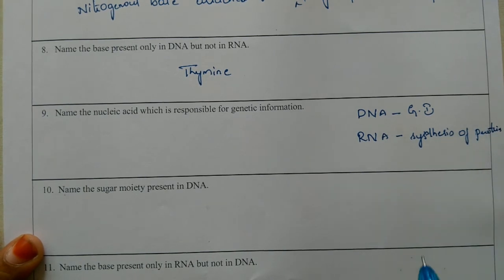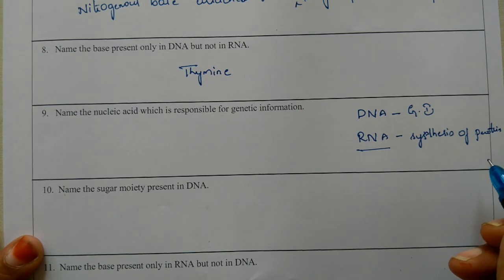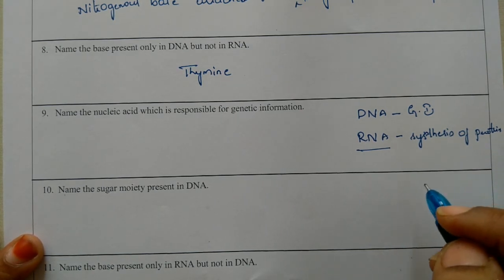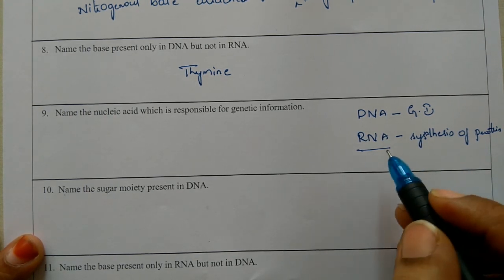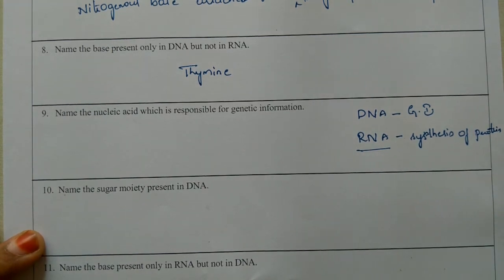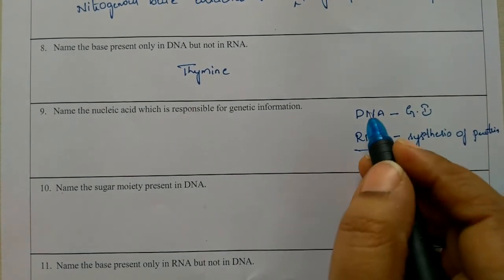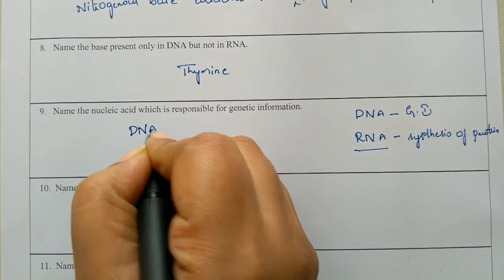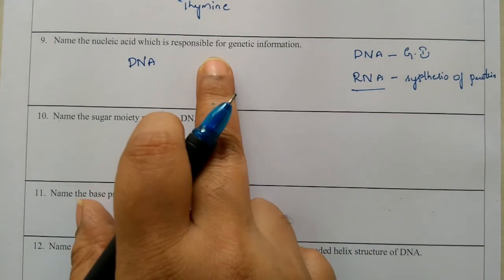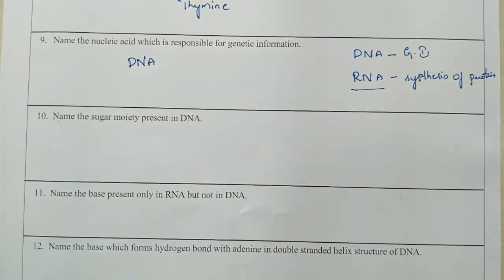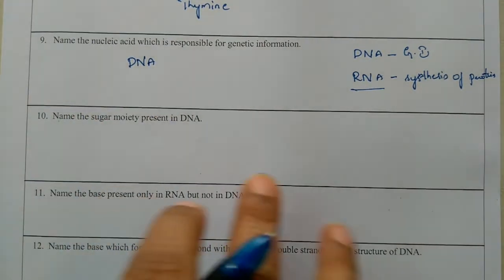The main importance of RNA is synthesizing proteins and passing messages from one organ to another. But the genetic information has to be transferred from one generation to another generation, and that is by DNA. That is called heredity, and it is due to DNA.